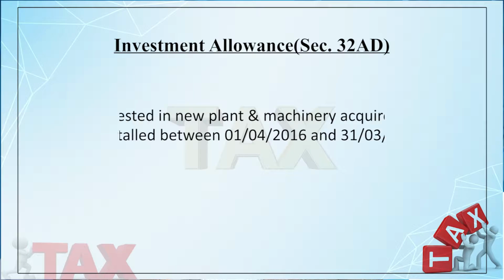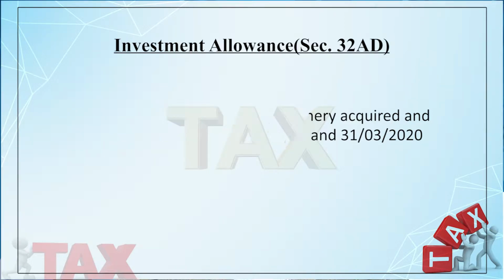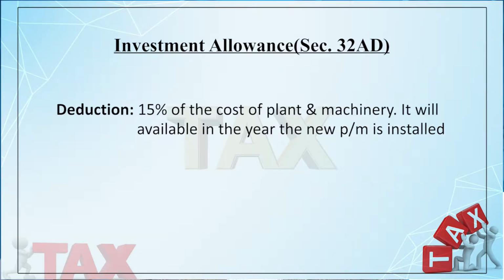The third and most important condition is that it should purchase the plant and machinery between 1st April 2016 to 31st March 2020. So, in this period, the company has to purchase the new plant and machinery and have it installed. What would be the deduction? Here 15% of the cost of the plant and machinery is allowed as deduction. So, the quantum of the deduction would be 15% of the actual cost of the plant.